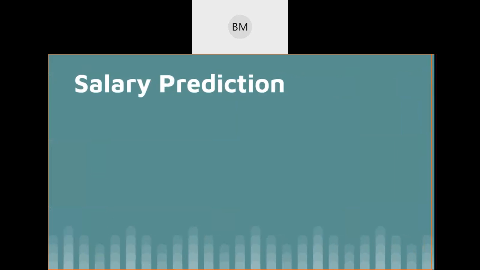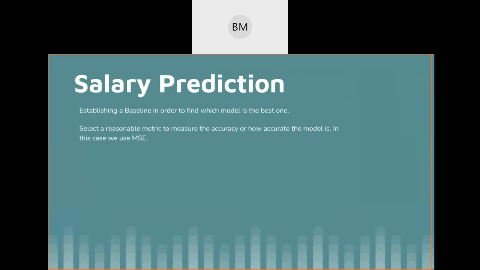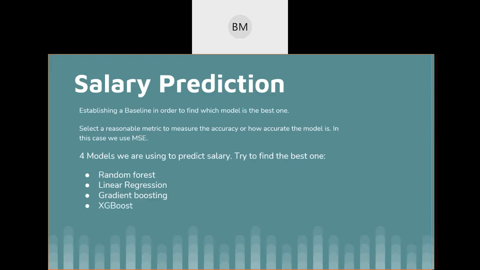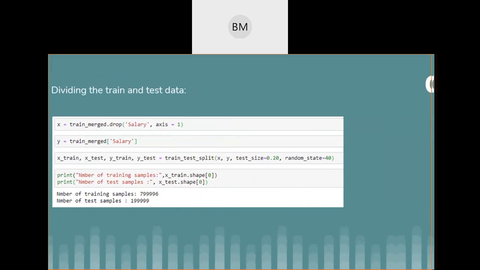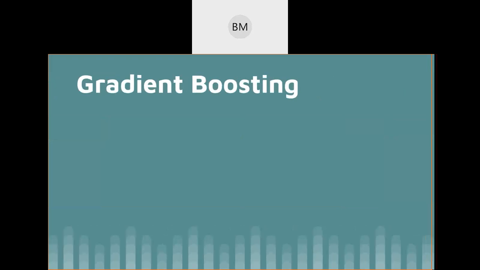So we tried to put the baseline in order to find which model is the best one. As we discussed earlier, these are the four models which we tried to implement and find out the best one. We divided the data sets into an 80 to 20 ratio. These are the number of training samples, and these are the number of testing samples. This is the first model which we tried to develop, which is gradient boosting.